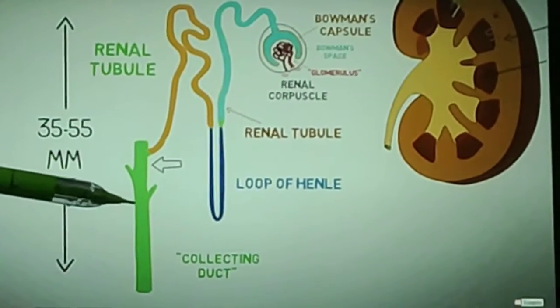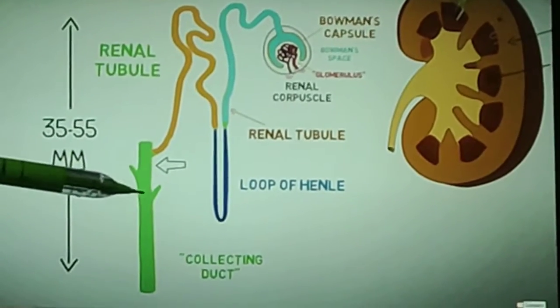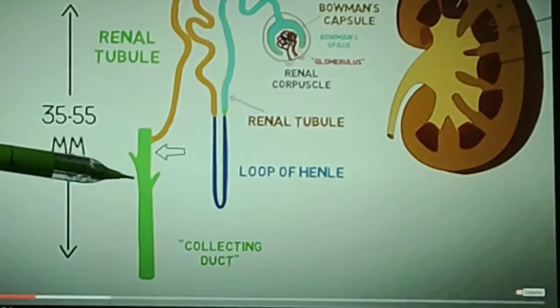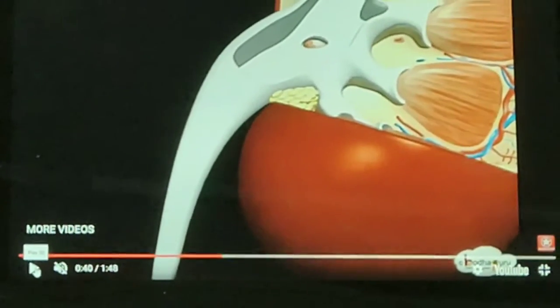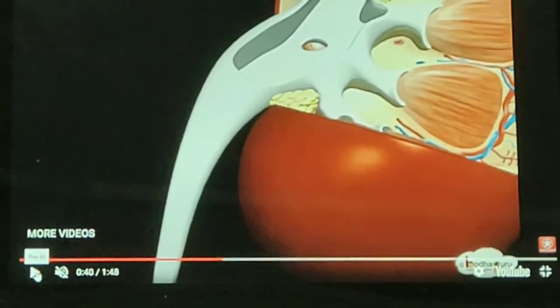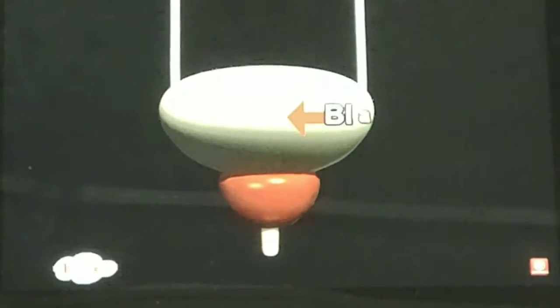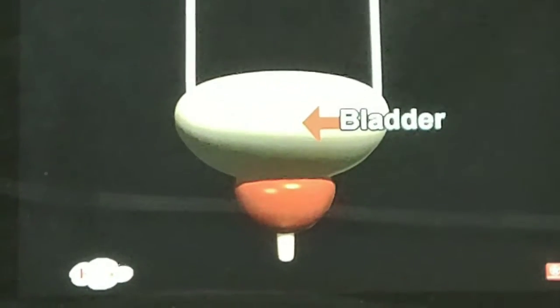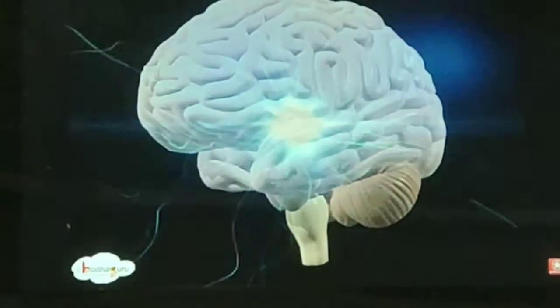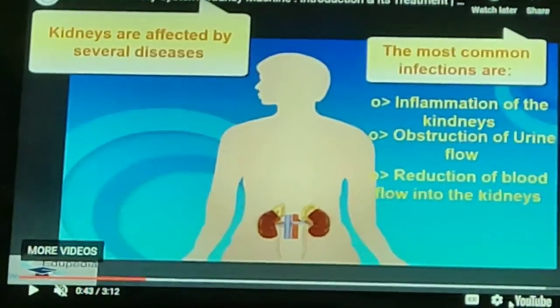In the collecting duct, urine gets collected drop by drop, and it passes to the ureters. The urine formed in each kidney then enters a long tube, the ureter. The ureter further opens into the urinary bladder. Urine is stored in the urinary bladder until the pressure of the expanded bladder leads to the urge to pass it out through the urethra. Next topic is artificial kidney or hemodialysis.